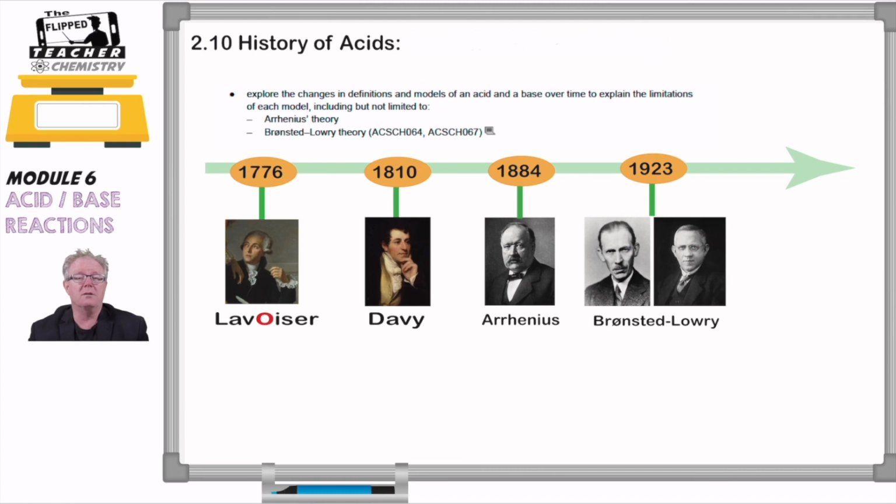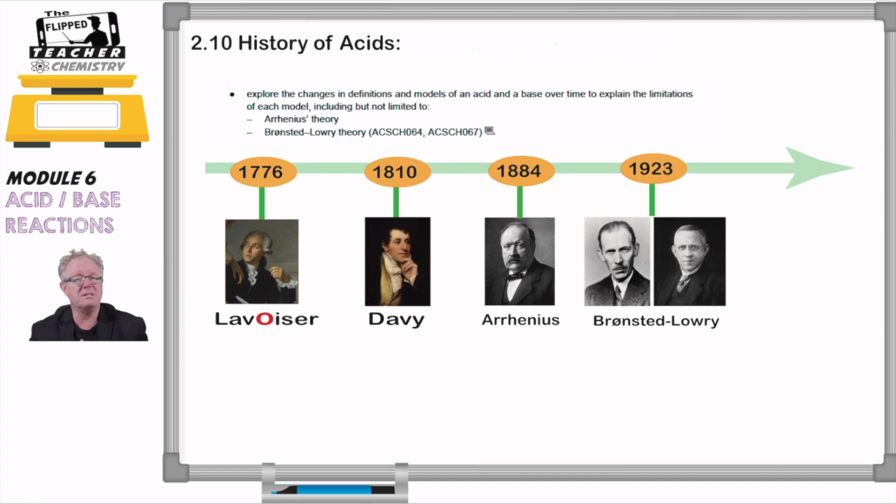Now we're into the next little segment video here of acids and history. In the previous video we looked at the work of Antonio Lavoisier, who said that certain non-metal oxides, when dissolved in water, produce acidic solutions. Since non-metal oxides such as carbon dioxide, nitrogen dioxide and sulfur trioxide have oxygen in them, that oxygen had some acidic properties. So he believed that acids were those that had oxygen in them.